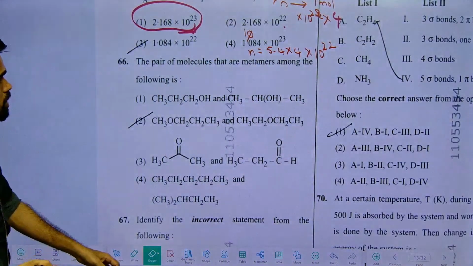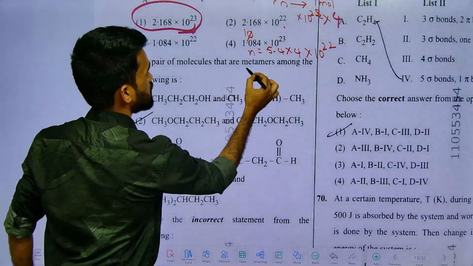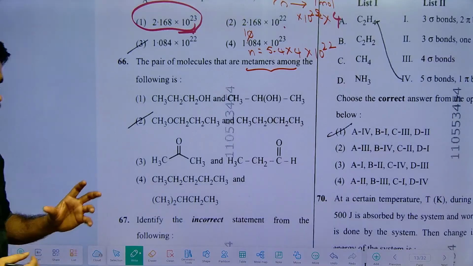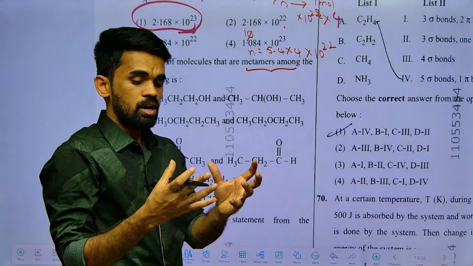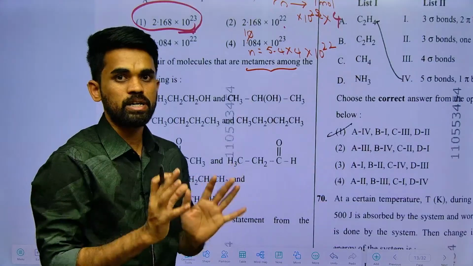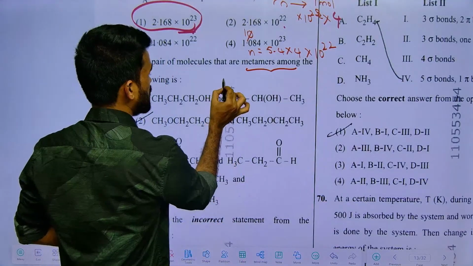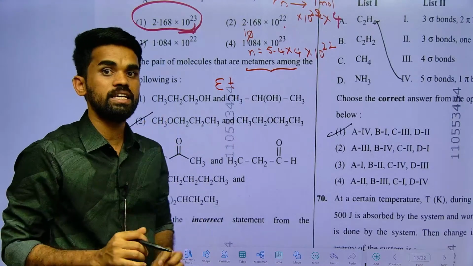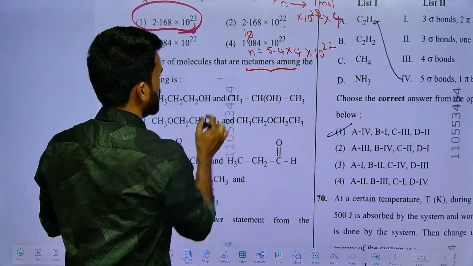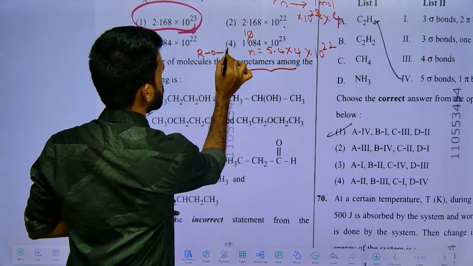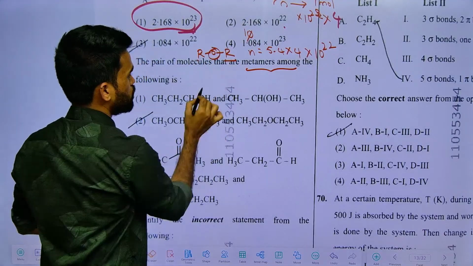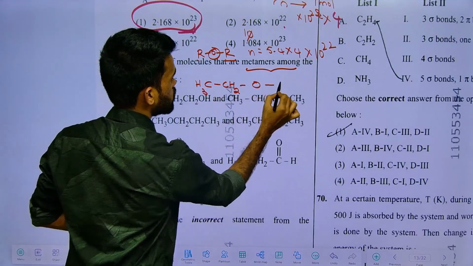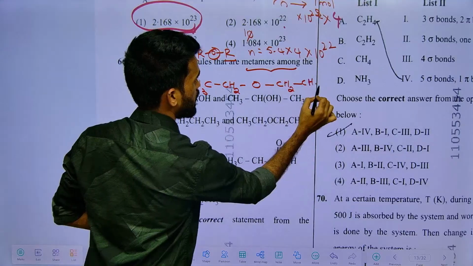66th question, which of the following pairs are metamers? How can we identify metamers? Metamers are those isomers which differ in the two alkyl groups attached to a particular functional group. Whenever we discuss metamers, it is better to understand it with ethers. Ether means a formula like ROR, two alkyl groups on the oxygen. So put an ethyl group this side, CH3, CH2, O, CH2, CH3. You can write it like this.